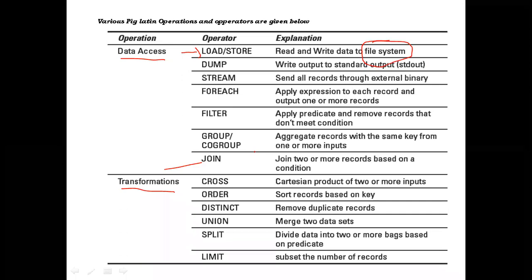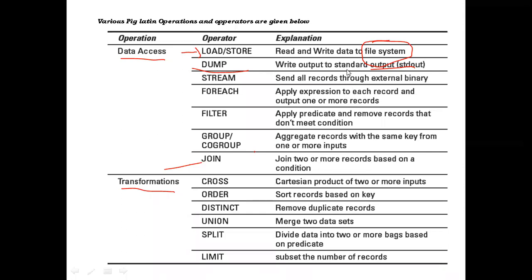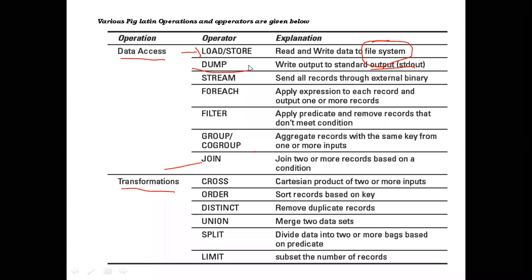Next, dump is also similar to store, but dump means writing the output data to the standard output. That means writing data to the screen is called dump. Store and dump are both writing the output data, but the difference is dump will write the output data to the screen, whereas store will write the output data to some file in the file system.